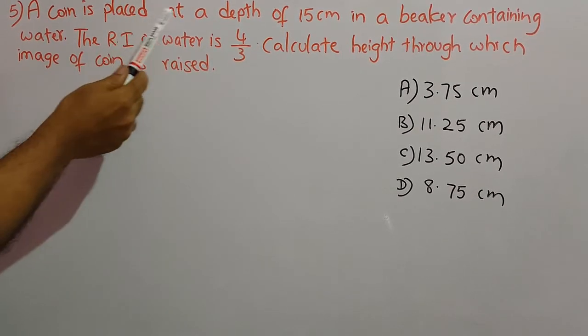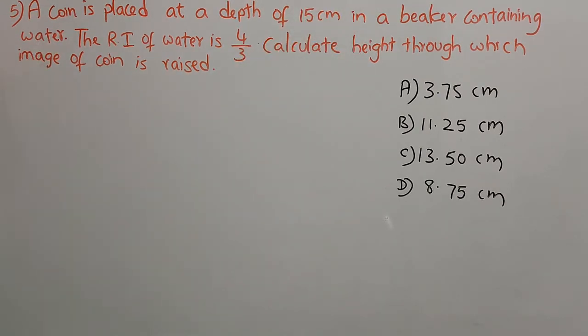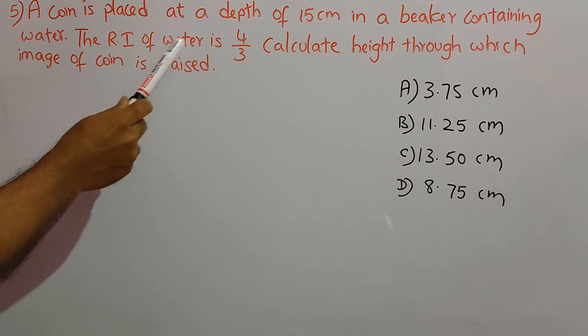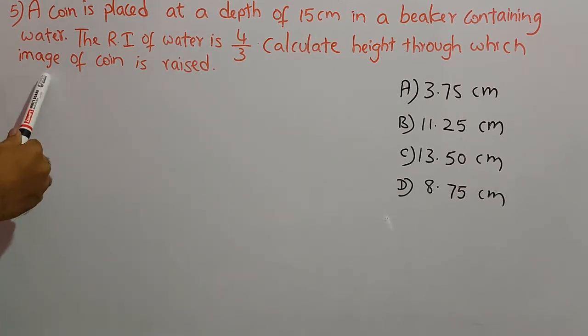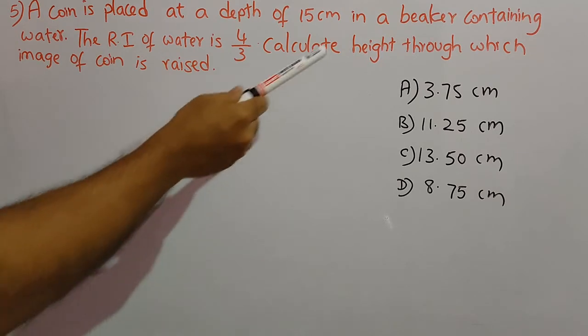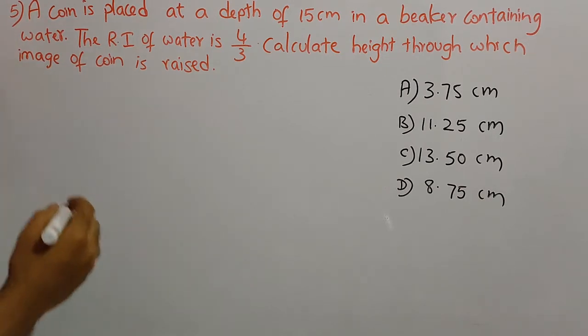A coin is placed at a depth of 15 centimeters in a beaker containing water. The refractive index of water is 4/3. Calculate the height through which the image of the coin is raised. And the answers are given there. We have to find the correct answer. And how to find the correct answer? Let us see the solution.